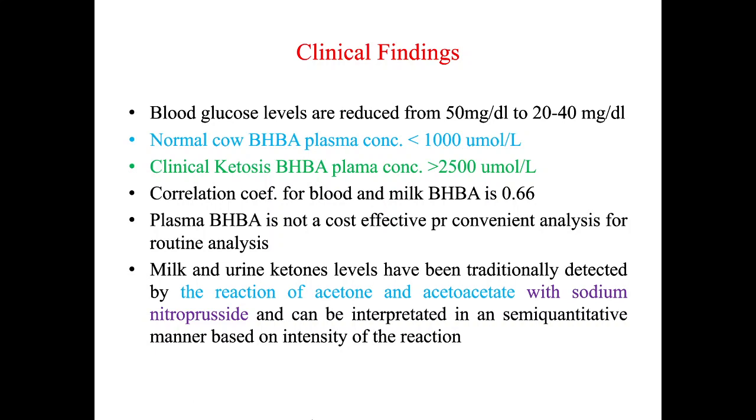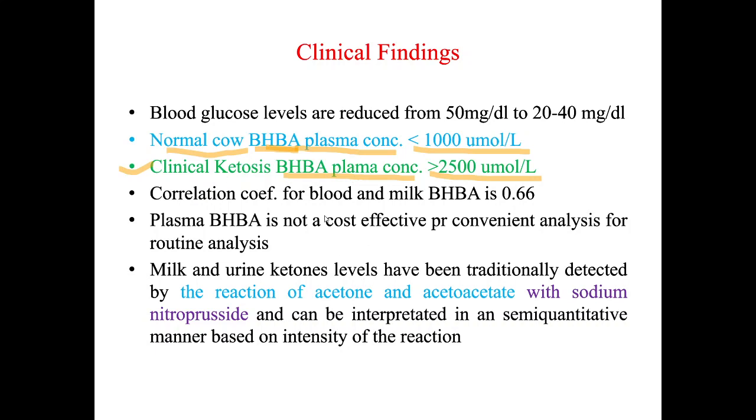So what happens is that if you see the normal cow, beta hydroxybutyrate, right, ketone bodies. This is one of the ketone bodies, a stable ketone body, beta hydroxybutyrate, which we measure for ketogenesis. This beta hydroxybutyrate plasma concentration is normally less than 1000 micromole per liter. But what happens if the cow has clinical ketosis? In this case, the beta hydroxybutyrate plasma concentration may increase to greater than 2500 micromole per liter. Okay, so it may increase to more than double. So if this beta hydroxybutyrate plasma concentration is higher, it means that the cow has clinical ketosis.